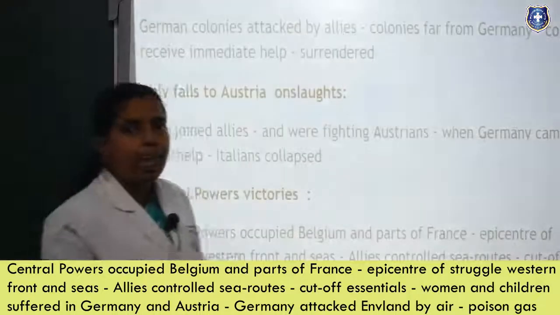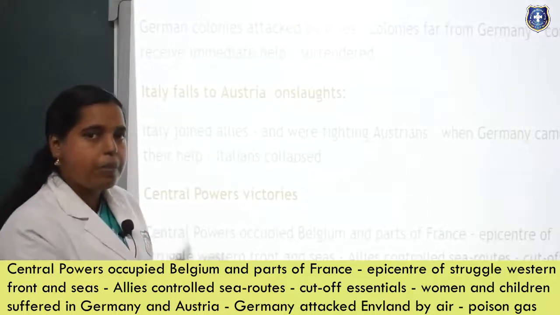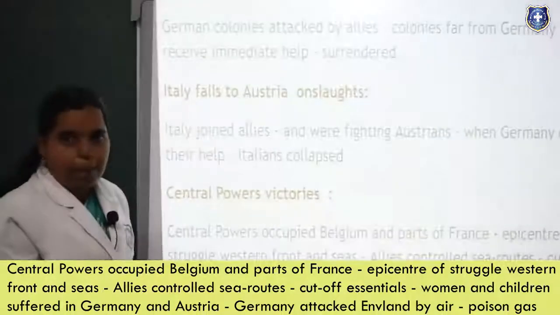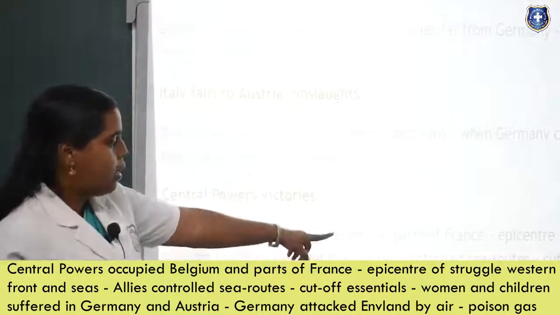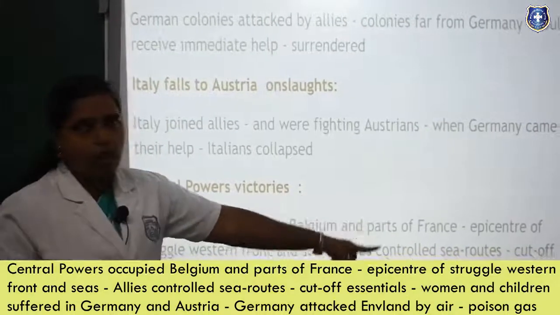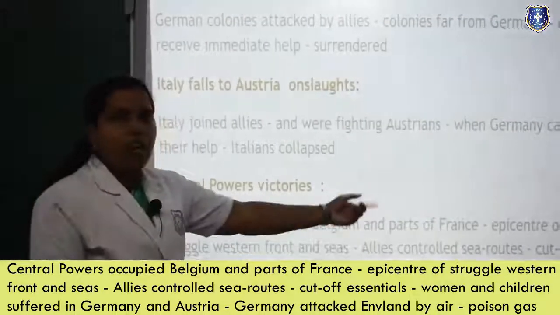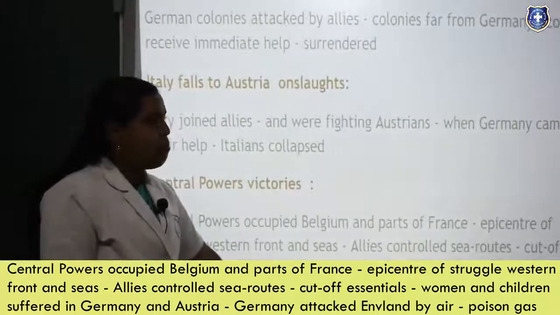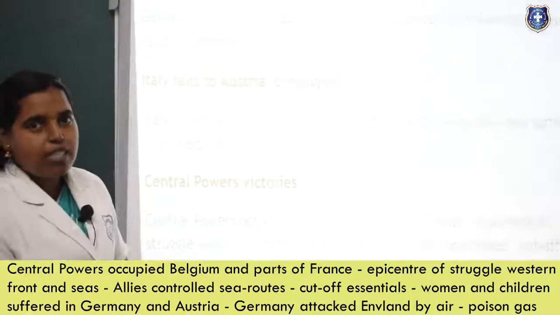So now what is happening is, Allies understood this and they start controlling the sea routes, and they stop certain areas also. So certain essentials like food supply and certain materials were cut off from the sea routes. And women and children suffered in Germany and Austria. This was a great loss actually. And finally, Germany got angry, and he is attacking England by air. So they are using poisonous gases and all.